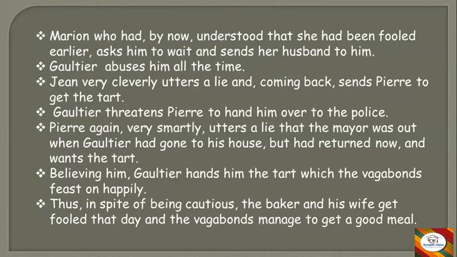Again, the vagabonds had a nice feast, for the second time on the same day, and they had it happily. Thus, in spite of being cautious, the baker and his wife get fooled that day, and the vagabonds manage to get a good meal. In spite of being very cautious and doing everything secretly and showing so many signs, they were fooled by these shrewd, cunning, witty boys, and the boys had a nice meal that day. So this is how the story ends.